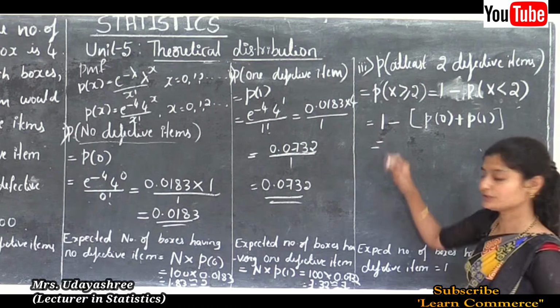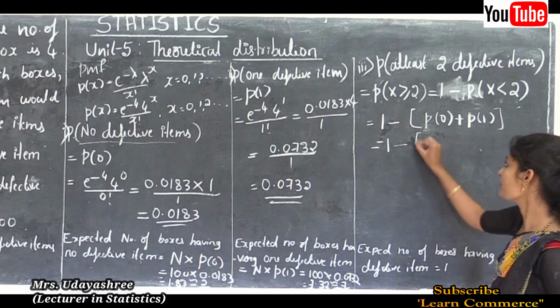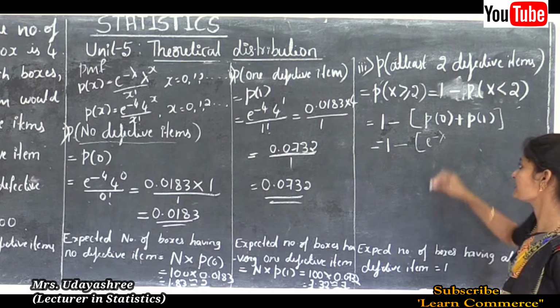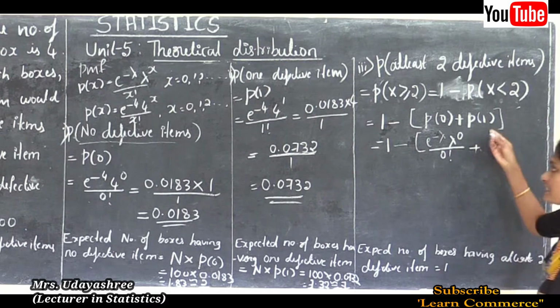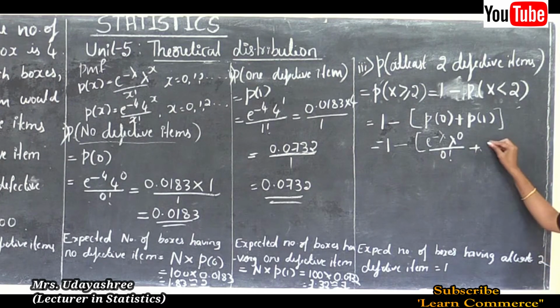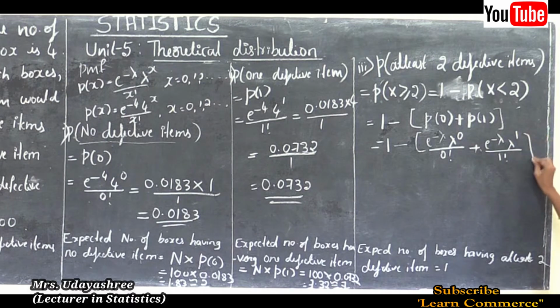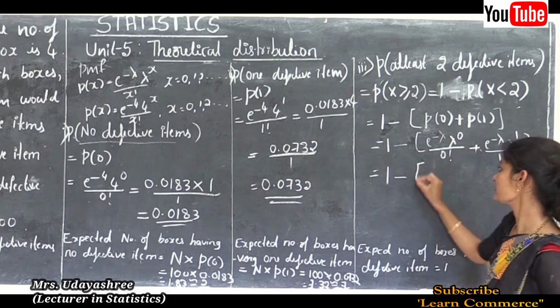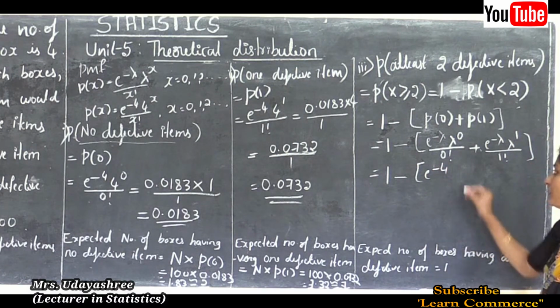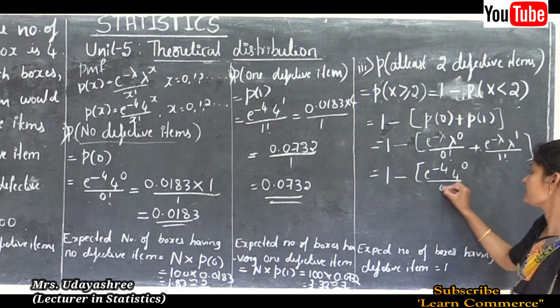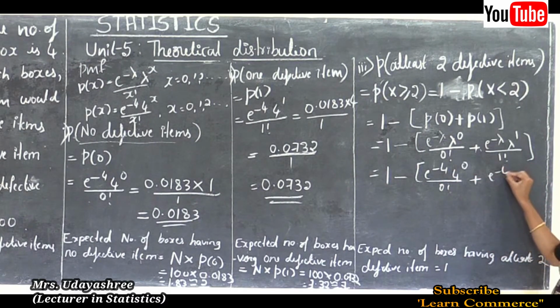Okay, this is equal to 1 minus P of 0, that we can write e to the power minus lambda to the power 0 divided by 0 factorial plus P of 1, that we can write e to the power minus lambda to the power 1 divided by 1 factorial. Okay, this is equal to 1 minus e to the power minus lambda, means lambda is 4, that is e to the power minus 4 to the power 0 divided by 0 factorial plus e to the power minus 4 to the power 1 divided by 1 factorial.